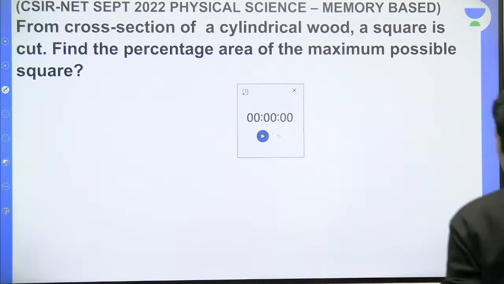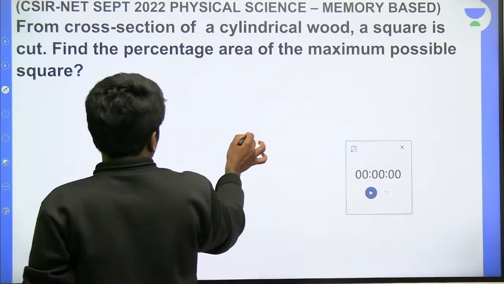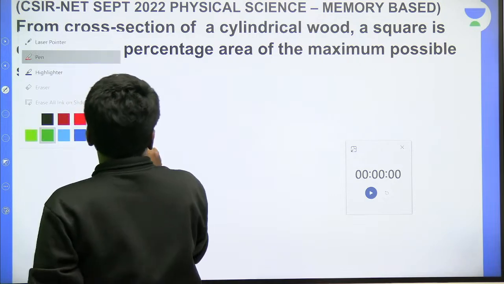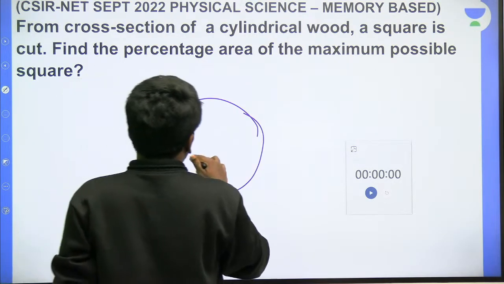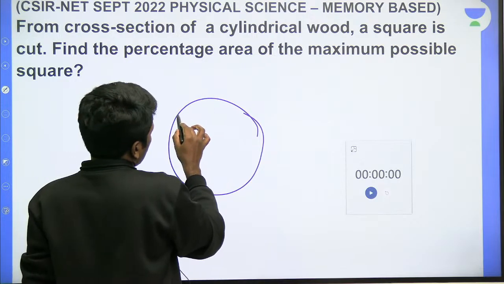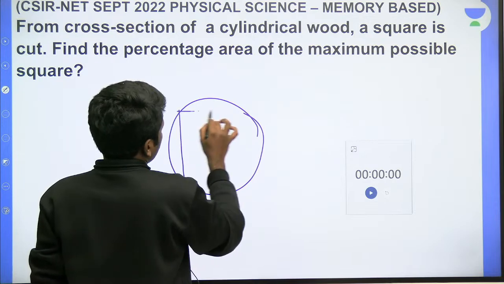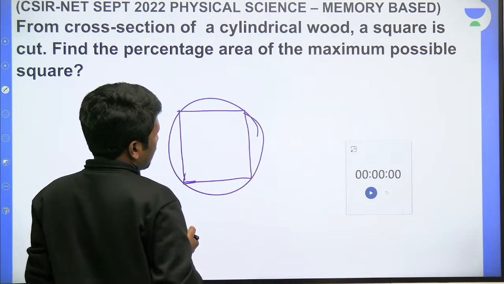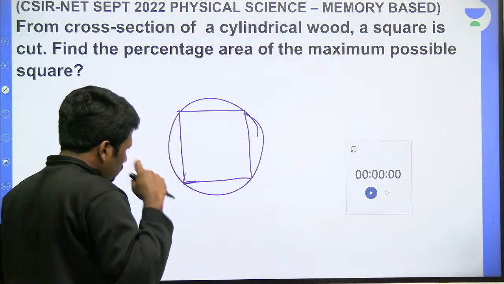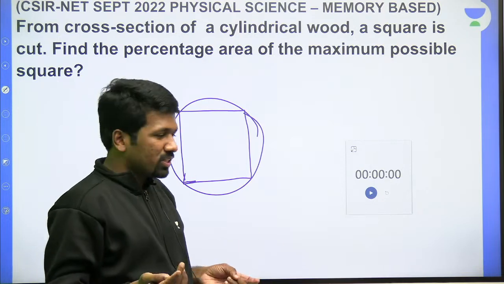Okay, so actually I have a doubt whether this is the original question itself. If this is the original question, what they are trying to ask is, there is a cross section of a cylinder, only the cross section we need to find, that is the circular cross section. A square is cut out of it. What is the maximum area that you can cut out of this circle? That means the question is asking the square area to the total circle area, how much percentage it is.